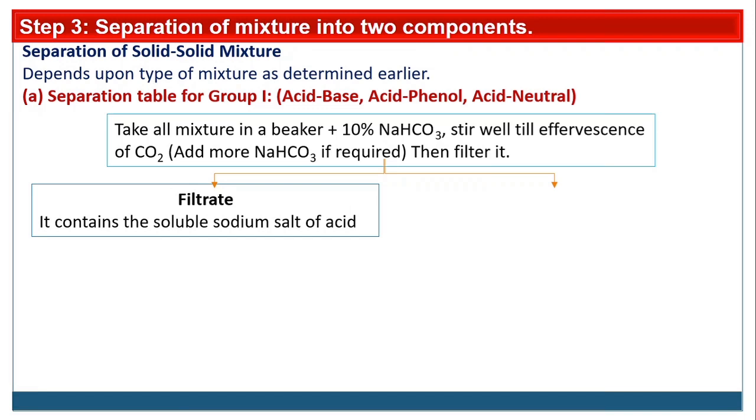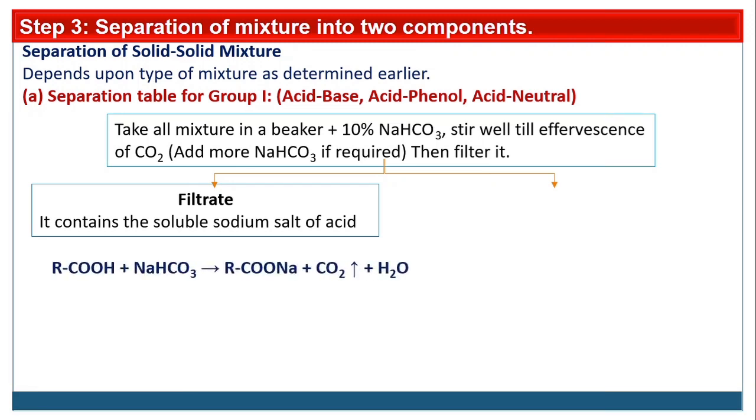So the filtrate contains a soluble sodium salt of acid. Whatever the acid is, it forms a salt with this sodium and becomes soluble. The reaction is very simple.